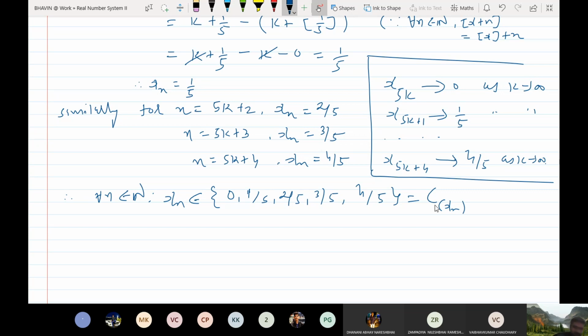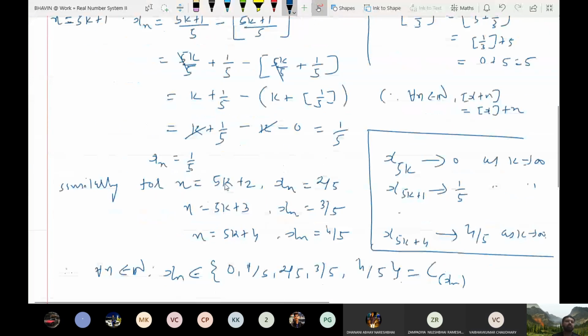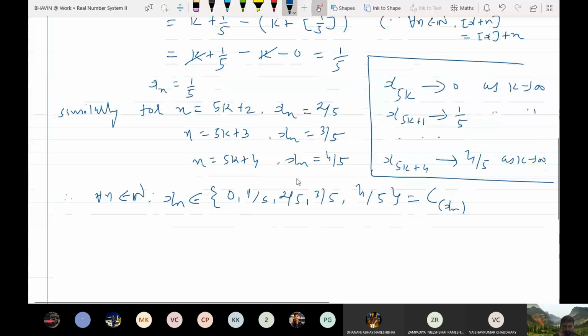Suppose xn tends to x. Here there are 5 subsequences and all of them converge to different points. Okay, what does this mean? Xn can never be convergent. Do you understand? This sequence is not a convergent sequence. These are the set of cluster points.